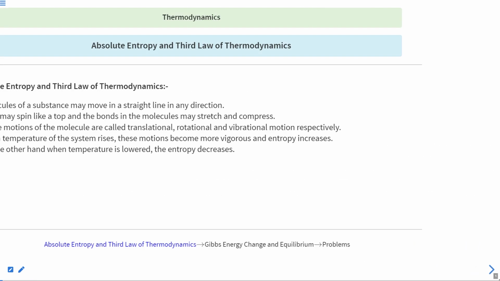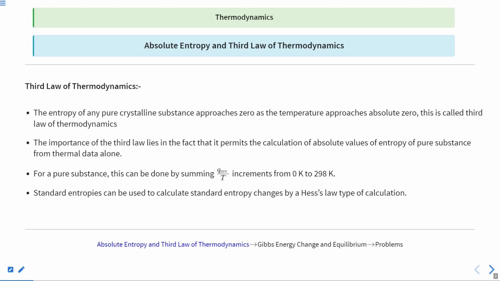Next is your third law of thermodynamics. Keeping the idea of entropy in your mind, what is entropy? It is basically the randomness with which an object can move. If you decrease the temperature less and less, to a very small extent, you will find that the entropy of any pure crystalline substance will approach zero. As we lower the temperature more and more, it will become close to zero.